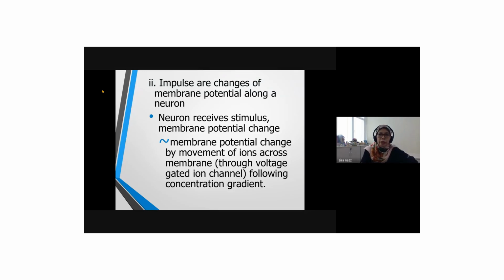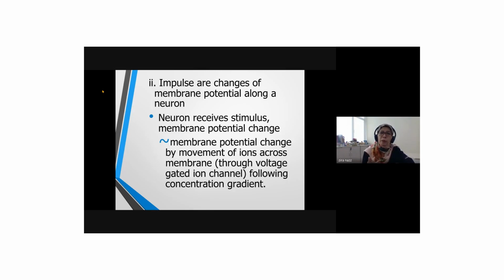So there's impulse changes of membrane potential along the neuron. What does it mean when we say the changes of membrane potential? When we talk about the axon or the cell, at the membrane there is separation of the charges. The negative, at resting, is inside the cell, positive outside the cell or exterior of the cell. So this separation of the charges contributes to the membrane potential.